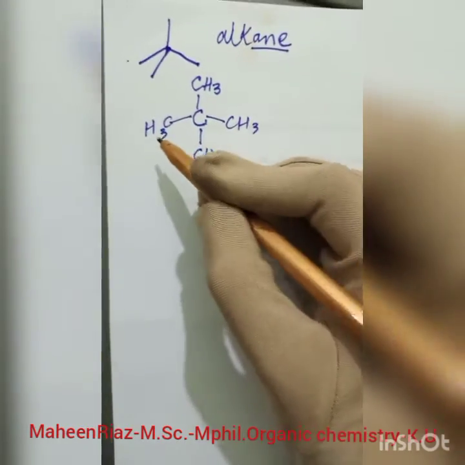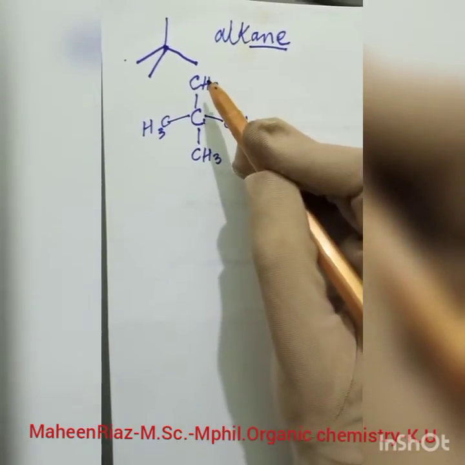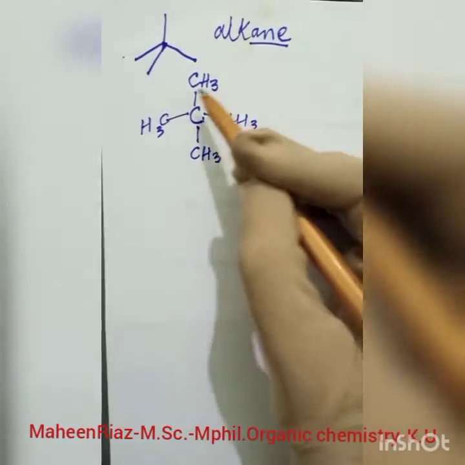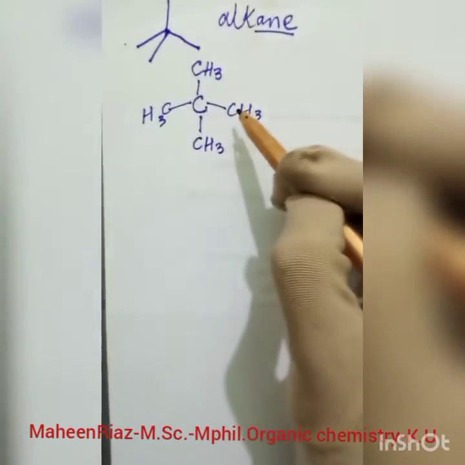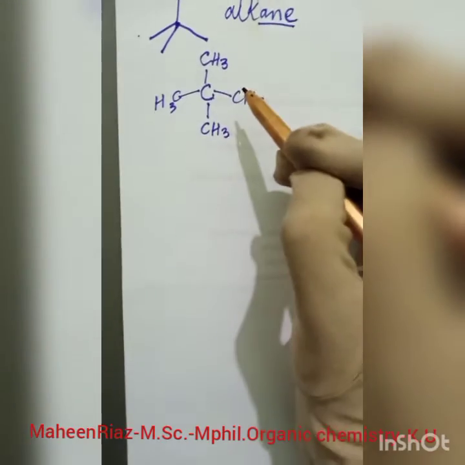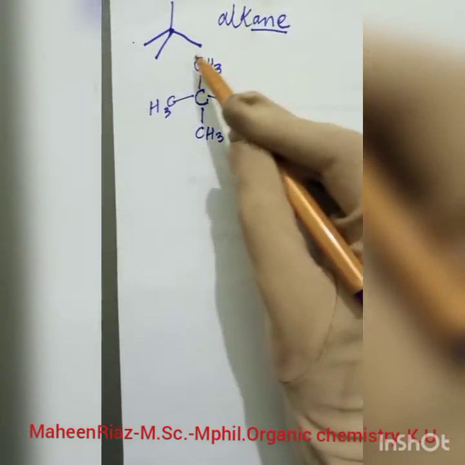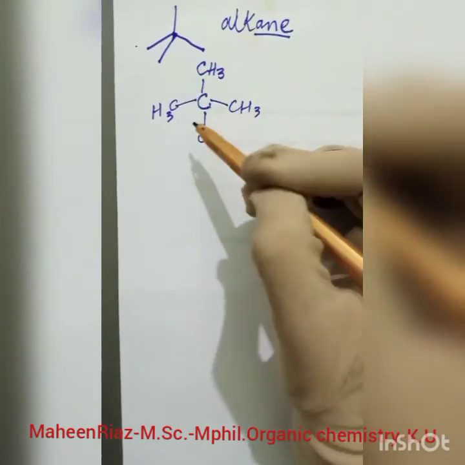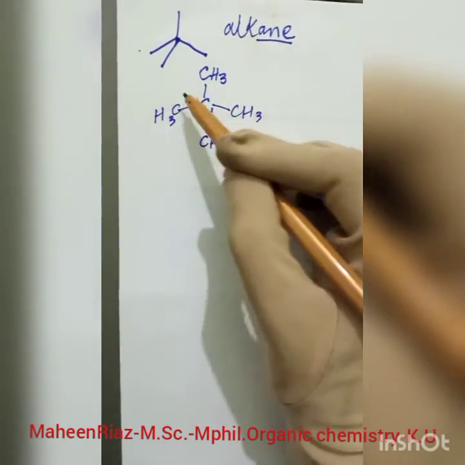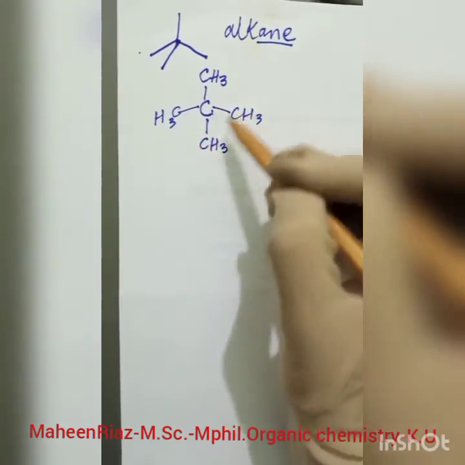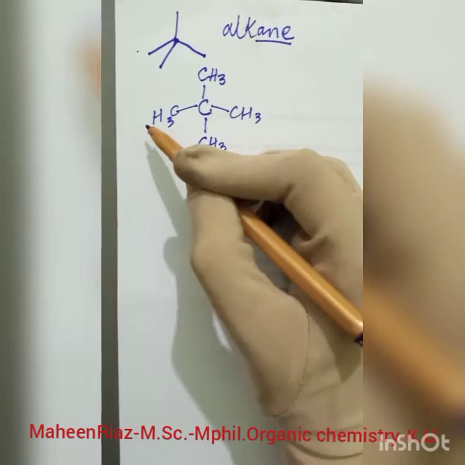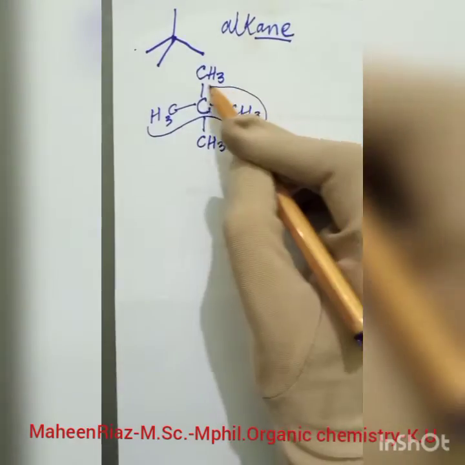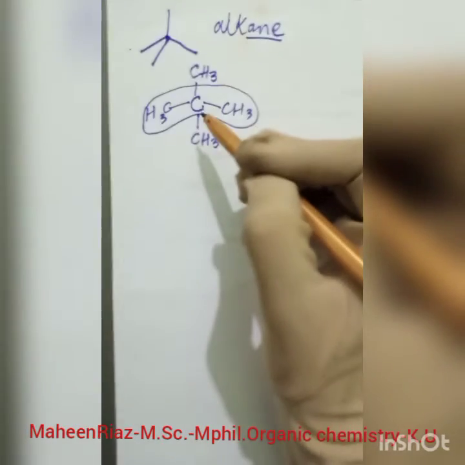If I select this portion, I will have 3 carbons in my longest chain. If I select this portion, I will again have 3 carbons. If I select this portion, I will again have 3. So I can select from anywhere, na? So I can select this portion as my longest chain, or any one.